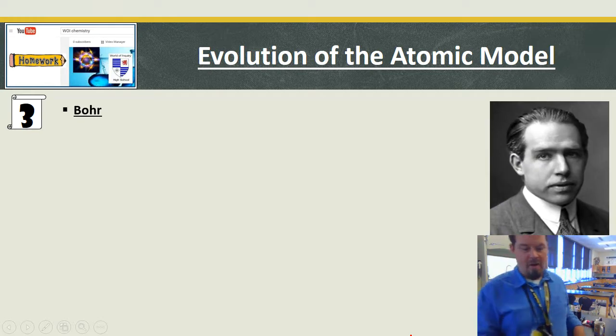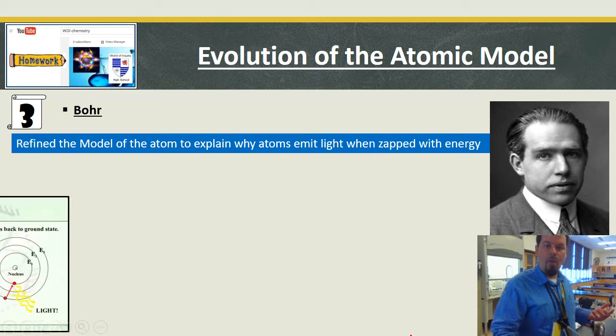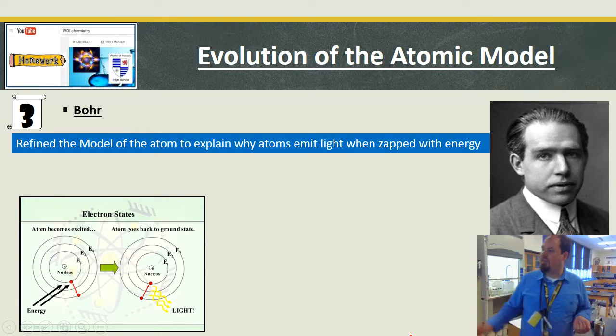Then Niels Bohr came around. This dude's from Germany. He redefined the model, explaining why we emit light when we zap them. So this picture here shows what's going on in our lab, where the electron gets excited, and then it falls back down. And the thing that he really did a lot of work with was to figure out that the difference in the rings is very, very specific.